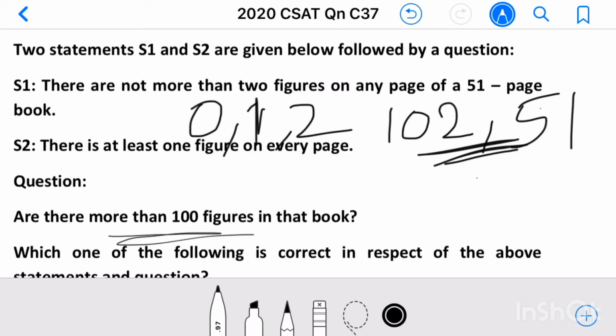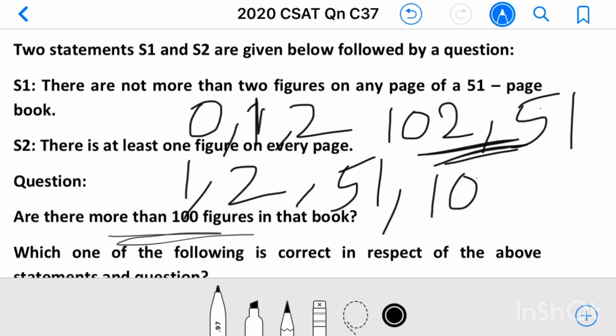There is at least one figure on every page. That means at least one figure, and there can be two figures on each page also. If there is one figure on each page, then the number of figures in that book is 1 into 51, which is 51. If there are two figures on each page, then the maximum possible is 102.